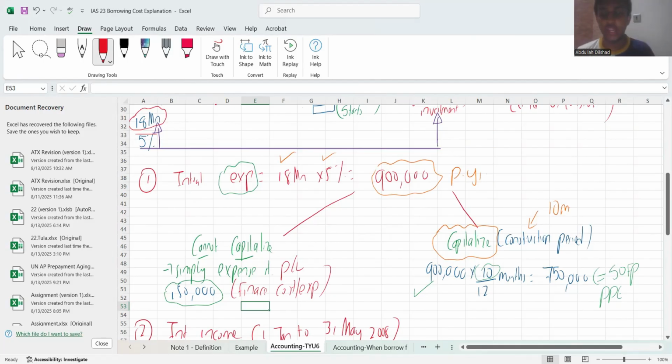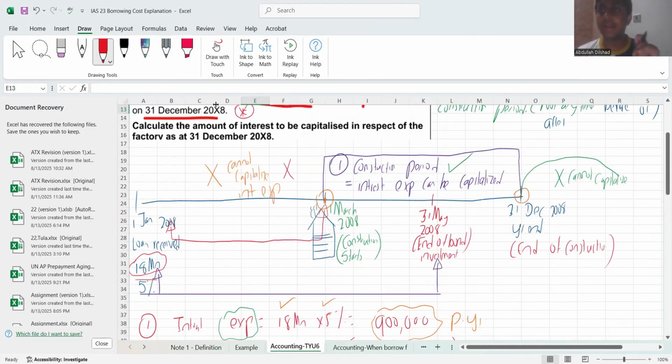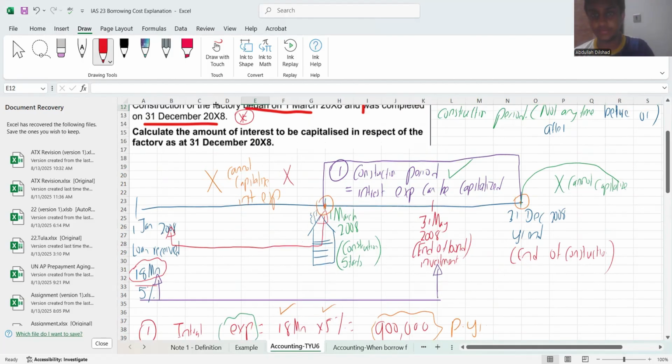This is how we do interest expense related questions. We only capitalize interest expense, during construction beginning to construction end. Anything before that is not capitalized, directly charged to your P&L. Anything after a construction period is also not capitalized, it is directly charged to your P&L.